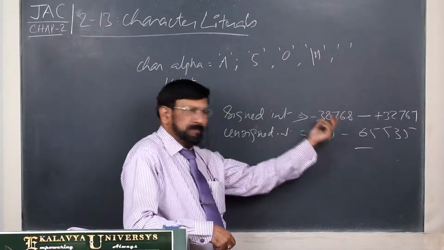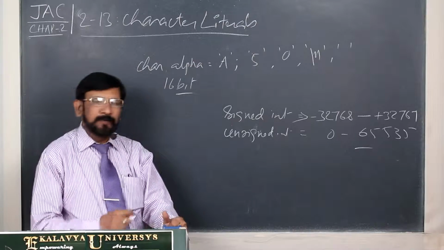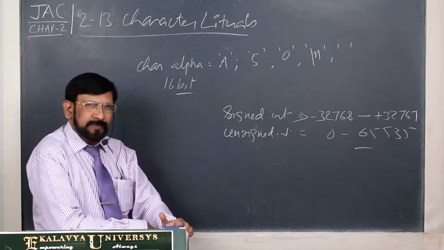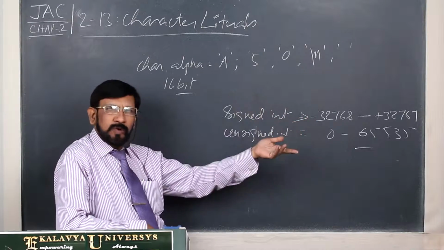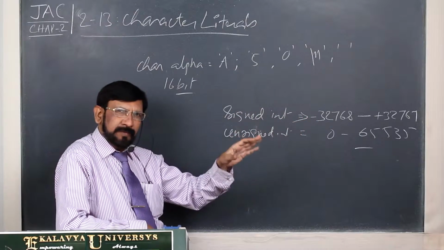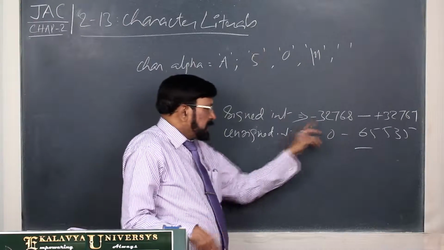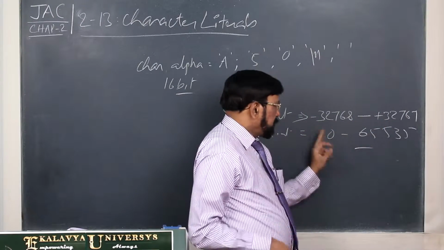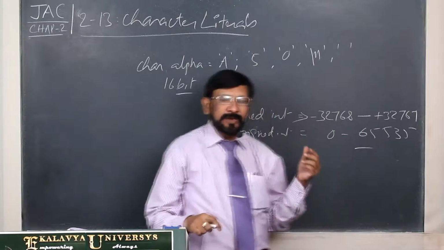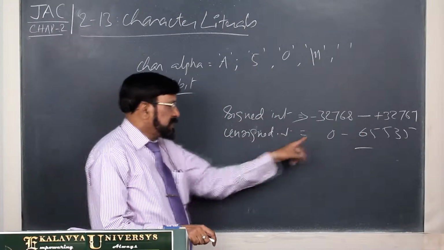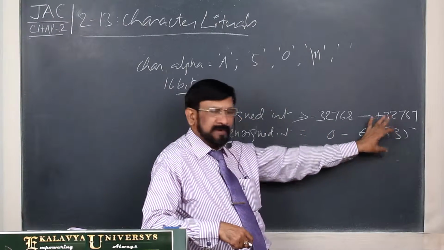Sometimes minus values have no relevance, for example number of articles, number of students, number of persons. Minus has no role. Minus number of persons will never be there. That's why its range is very small, so in order to make it double, you can use unsigned int. Then there are no minus values, and the range is 0 to 65,535.